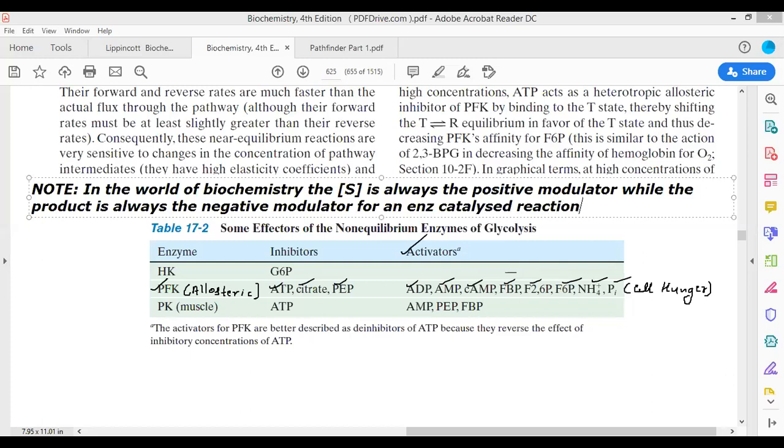So you can understand that, of course, the glucose molecule will be an activator of hexokinase.